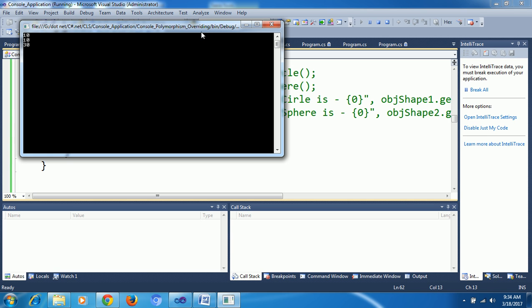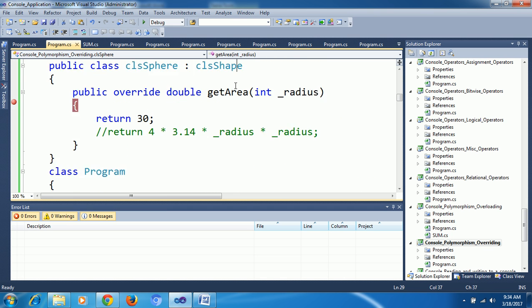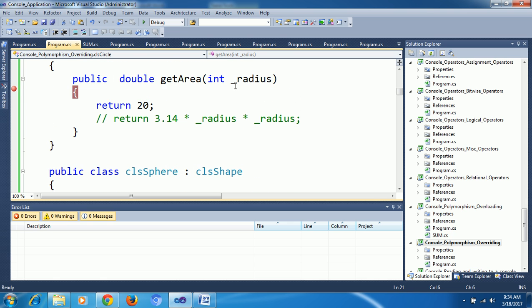The output was 10, 10, 20, 30. Normally it should print 10, 20, 30 if you give override. Okay, I am keeping override here.